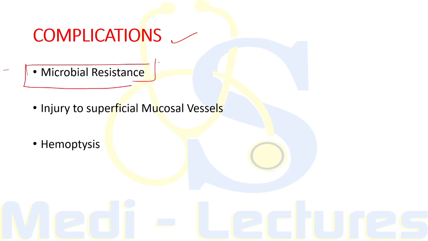So this is one of the very important complications. There can be injury to superficial mucosal vessels, and if there is bleeding from bronchial artery, this can lead to hemoptysis, which can sometimes be massive and life-threatening. So utmost care should be taken of the patient who presents with hemoptysis.